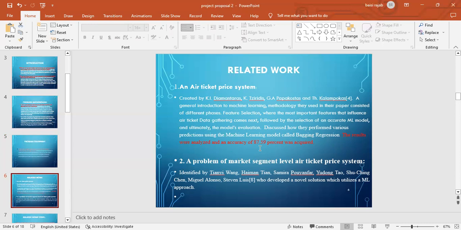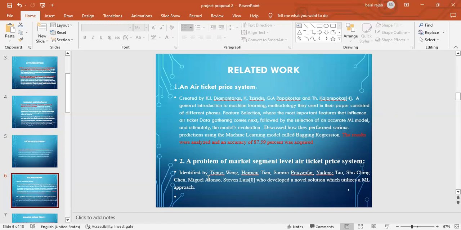So for them, they acquired the data like we have, they cleaned their data, and they separated it into feature selections, where the most important features that influence an air ticket come in. The features I'm talking about are the internal and external factors, like I talked about the seasons, winter, summer, number of seats. So for them, they used the bagging regression, which had an accuracy of 87.59.